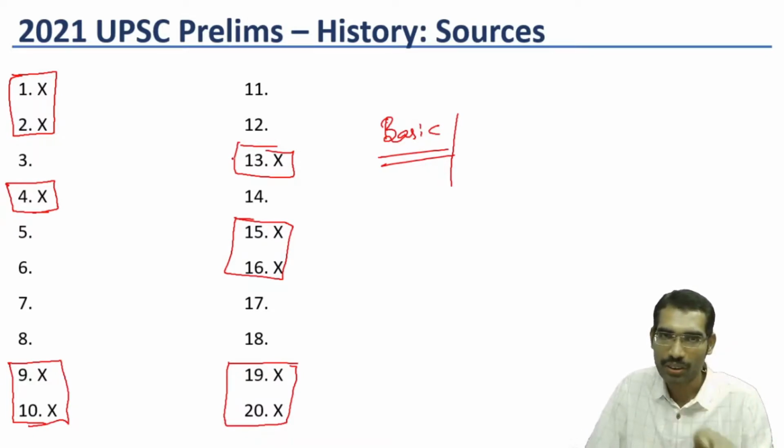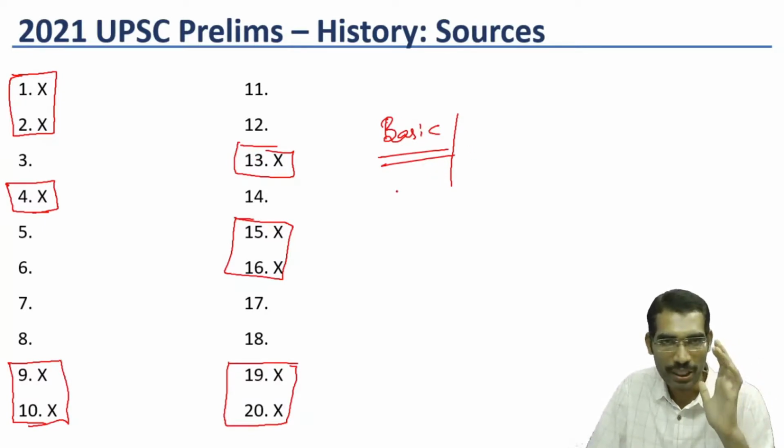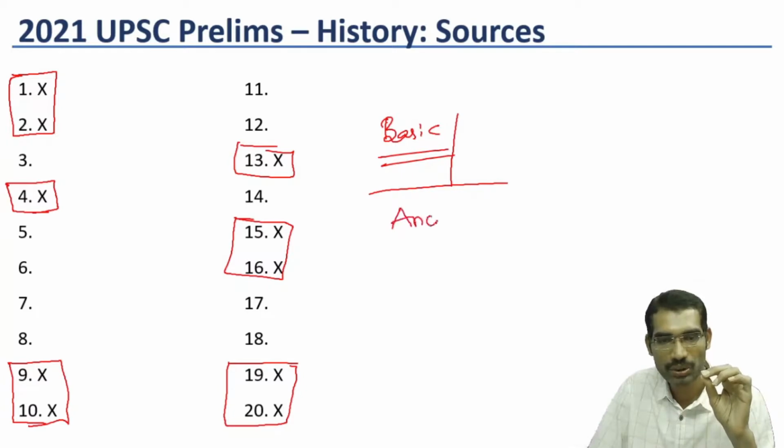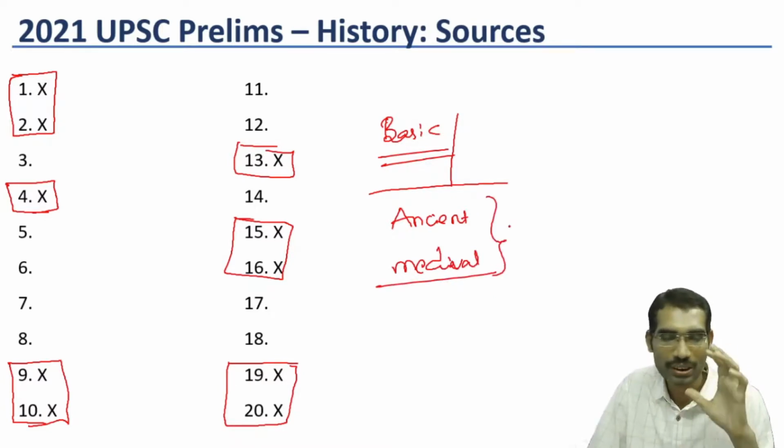And if you observe, some of the questions from modern India are the easiest, like the Quit India resolution. The main problem comes even in reading basic books about ancient India and medieval India. Most students leave these two parts.